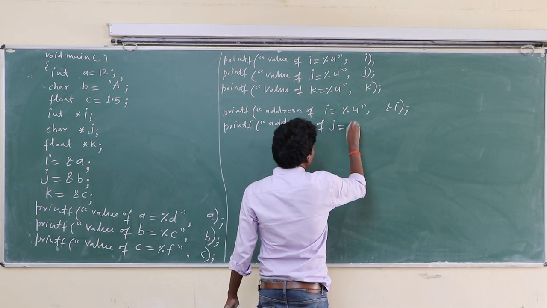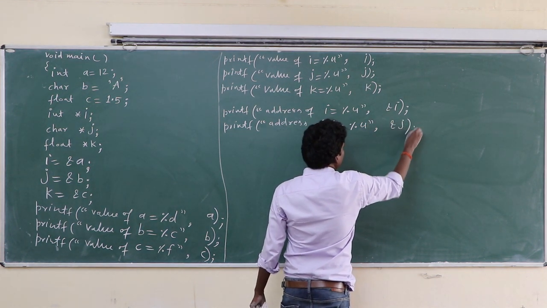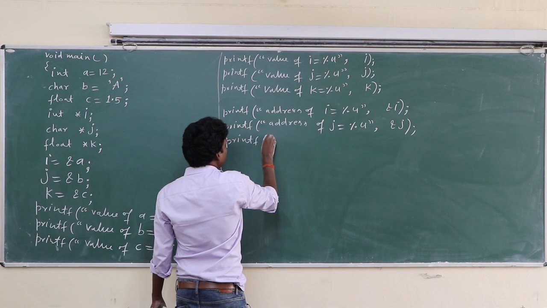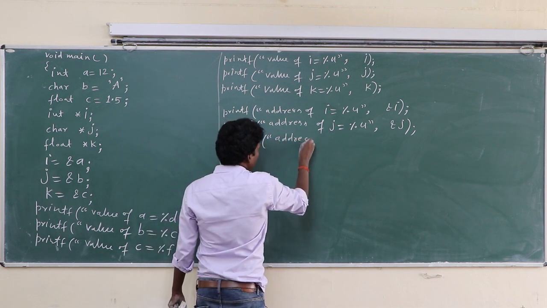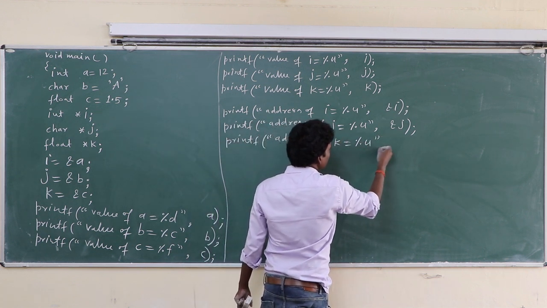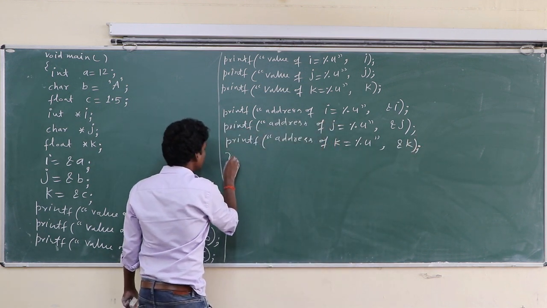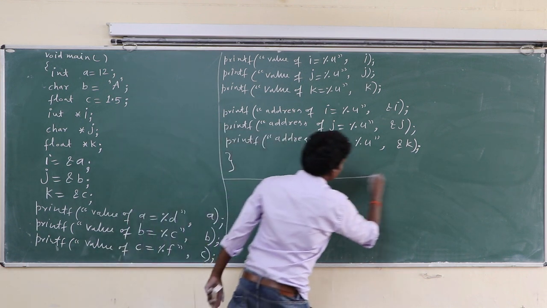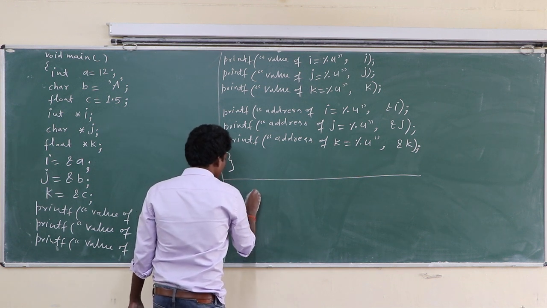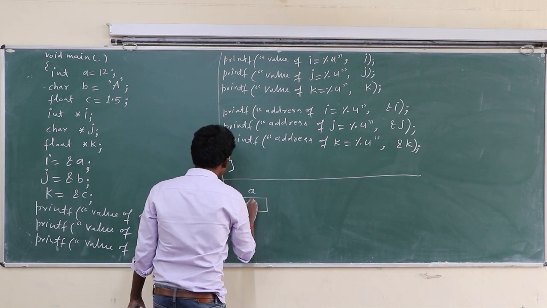Address of j equal to %u and &j. Printf address of k. Address of k %u. Main is closed here. A, that is 12.